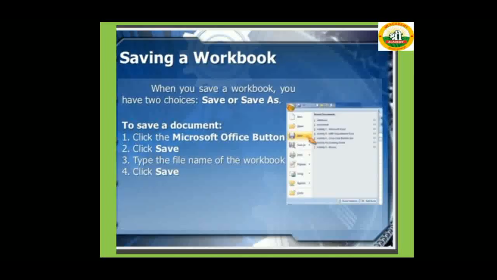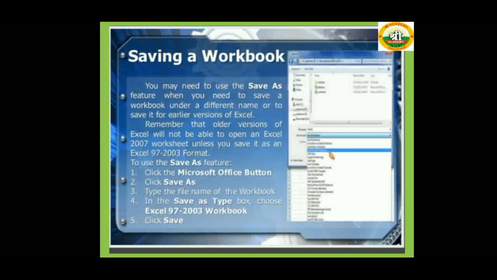Saving a workbook. When you save a workbook, you have two choices: save or save as. To save a document, first, click the Microsoft Office button. Second, click save. Third, type the file name of the workbook, and fourth, click save. After that, saving a workbook using the save as command.